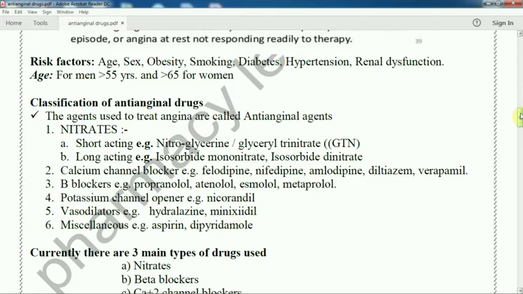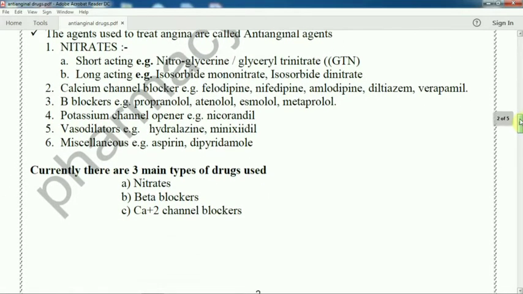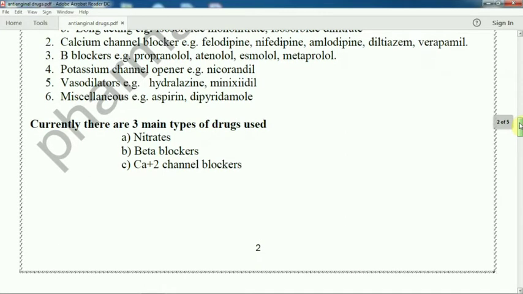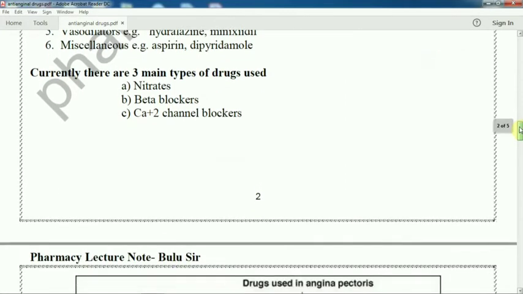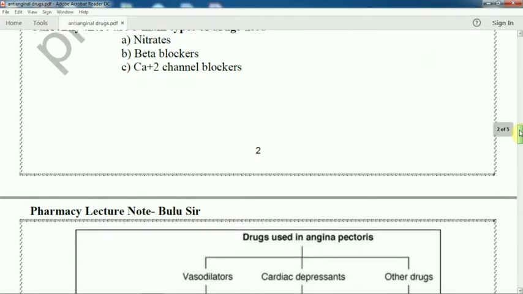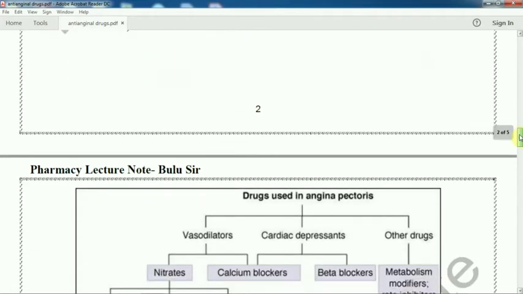Potassium channel opener: nicorandil. Vasodilator. Miscellaneous. These are also different drugs we are using as anti-anginal drugs. So currently there are three main types of drugs in use: nitrate, beta blocker and calcium channel blocker are widely used in case of angina.